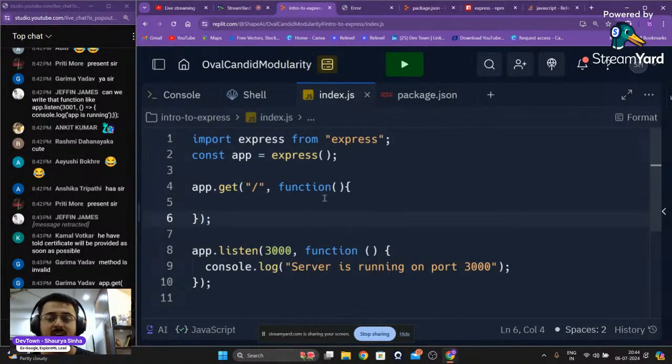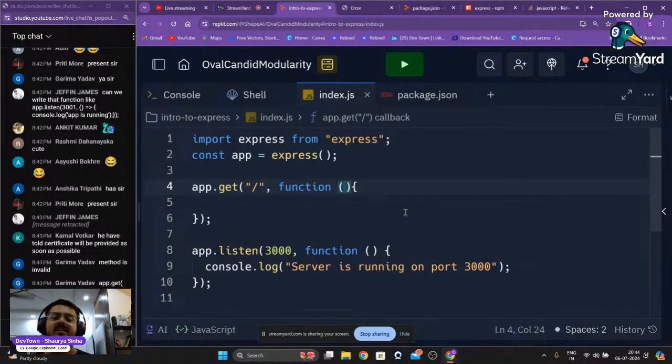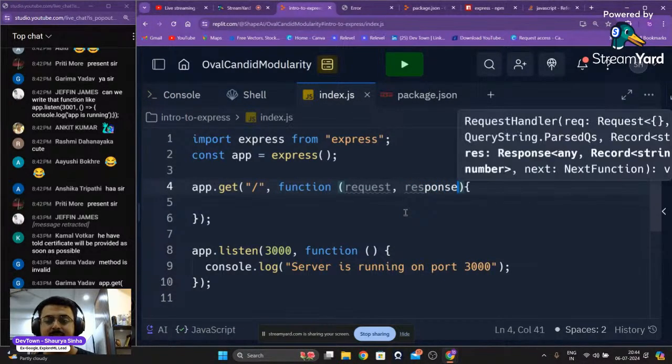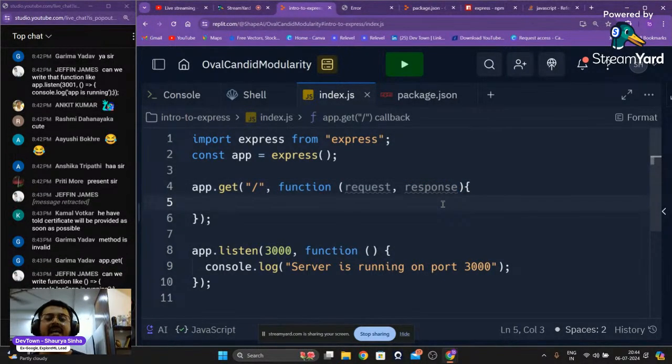But this time, this anonymous callback function is going to take in two parameters as well, guys. What are going to be these two parameters? Request and response. These are the two parameters that are going to be taken in by this particular callback function.